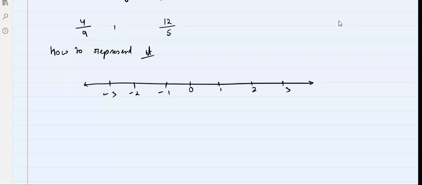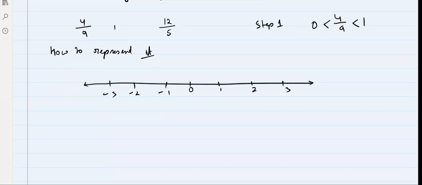Now check this 4 by 9. Step 1: check the number lying between which two integers. 4 by 9 lies between which two integers? 0 and 1. Exactly. Very good, everyone.